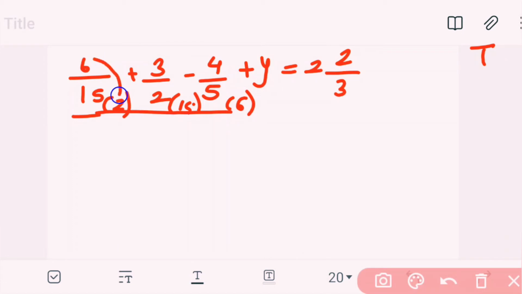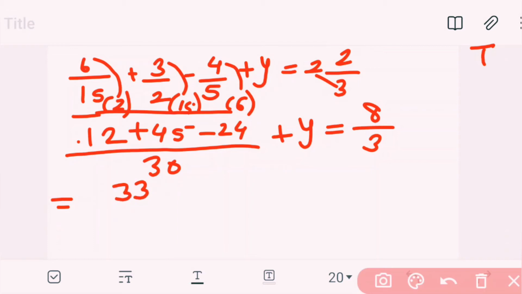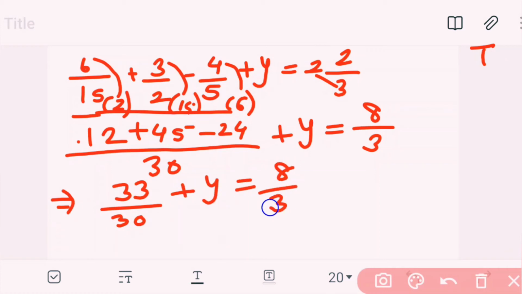So 6 into 2 is 12, 3 into 15 is 45 and 4 into 6 is 24, minus 24 and LCM is 30, plus y is equal to, here 2 into 3 is 6, 6 plus 2 is 8, 8 by 3. 12 plus 45 minus 24 is 33, 33 by 30 plus y is equal to 8 by 3.